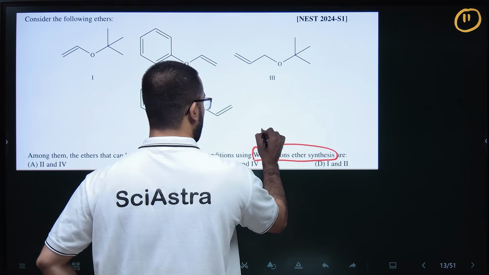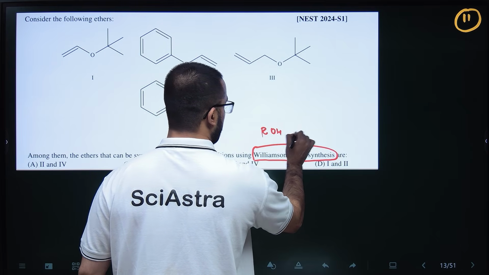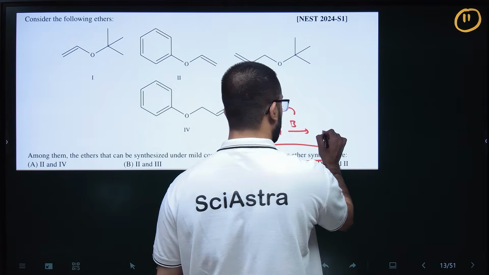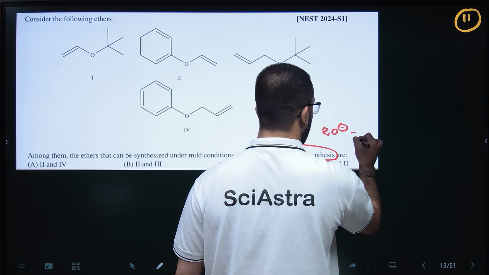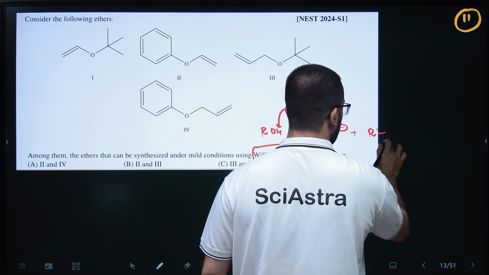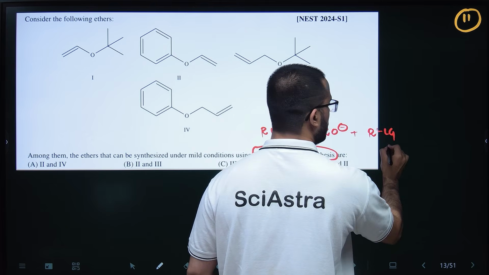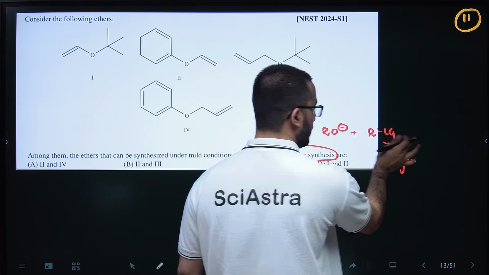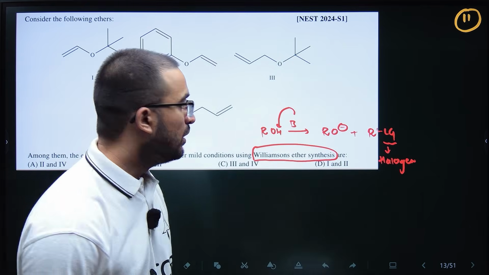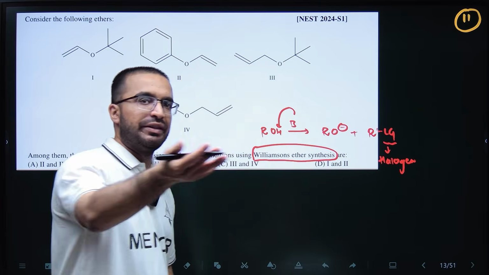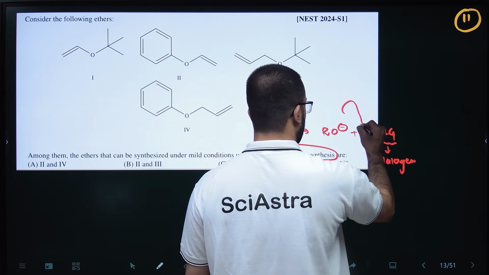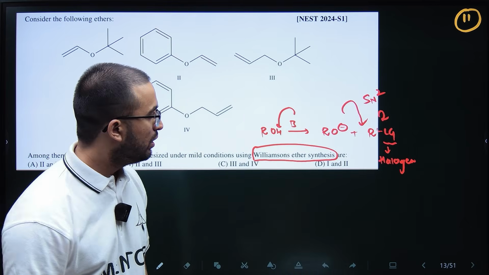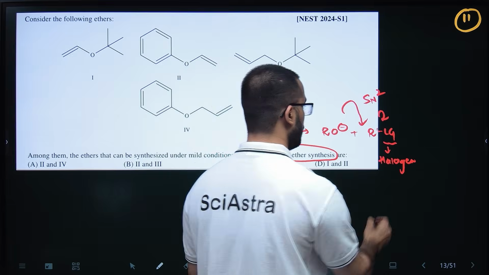What happens? Any alcohol reacts with base. So this base takes this acidic hydrogen, and it converts into RO minus. This RO minus then reacts at R with a leaving group. This is a good leaving group, generally a halogen. In Williamson ether synthesis, this is generally alkyl halides, but it can happen with other leaving groups as well. That's a concept that you should not miss. So here RO minus will substitute the leaving group, which will be halogen, so your ether will be formed.